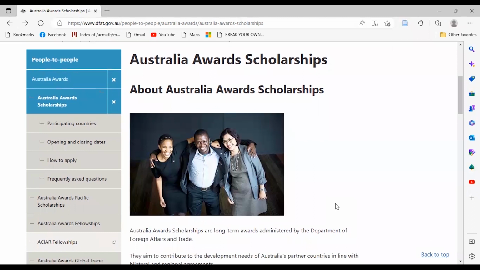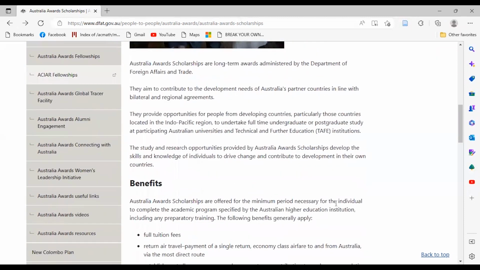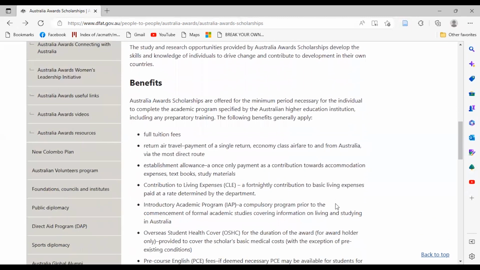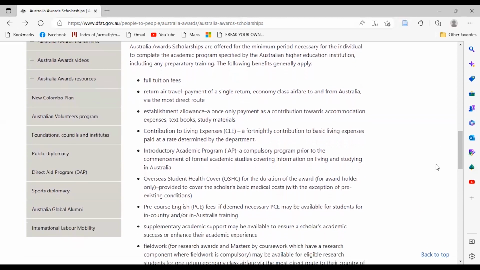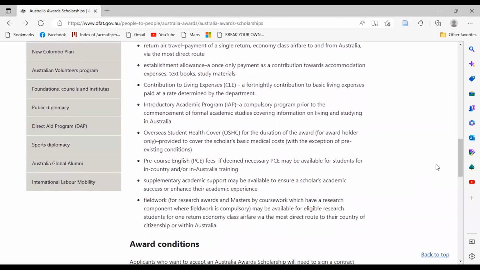Australian Award Scholarship has the following benefits. One is full tuition fee will be paid, so meaning it's a fully funded scholarship. You will also benefit from return air ticket, establishment allowance, and contribution to living expenses.